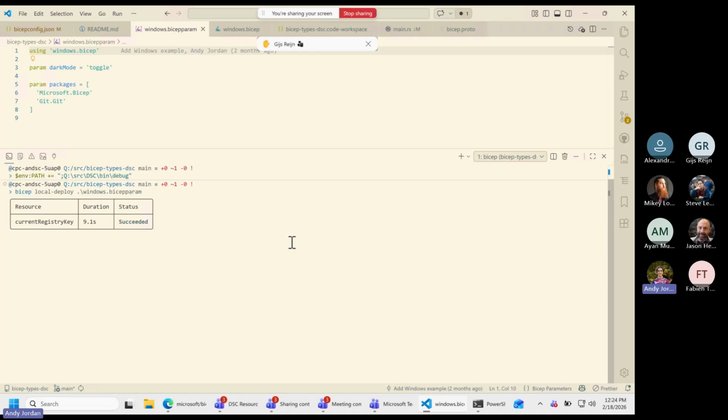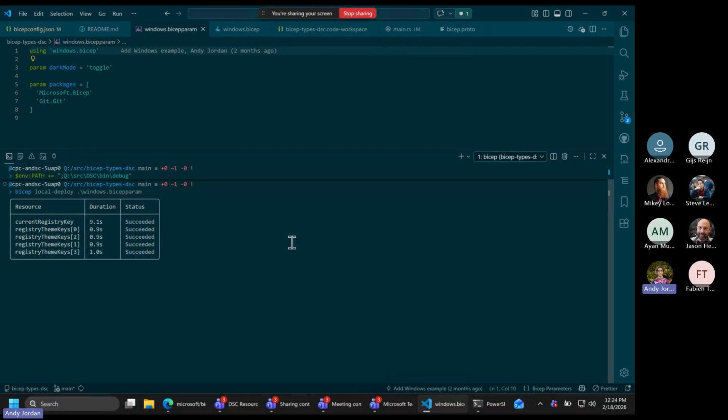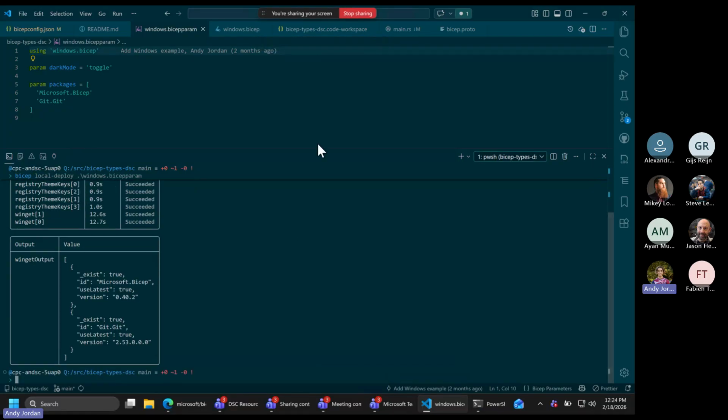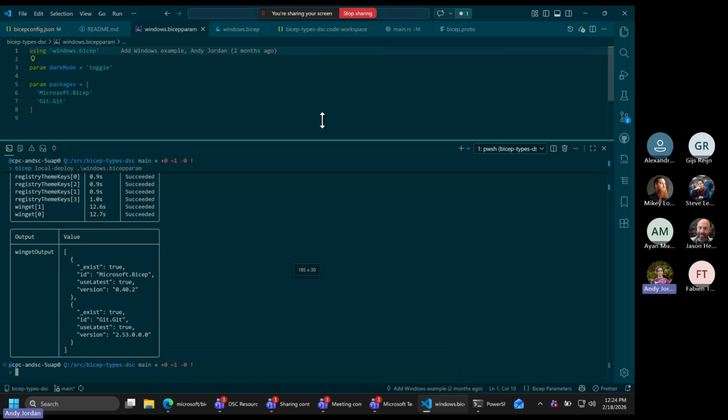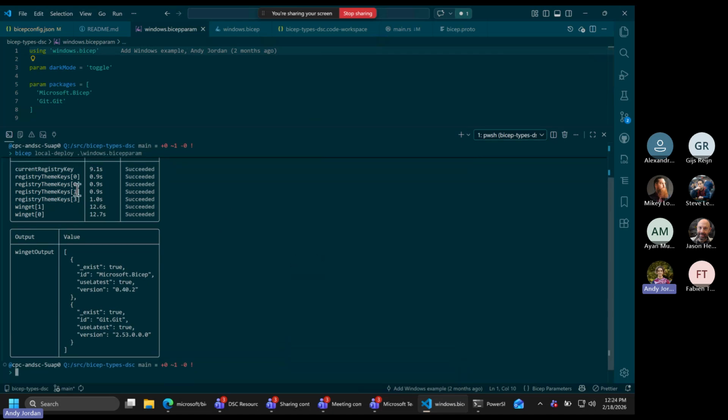We've got some orchestration happening. You can see the first thing it did was that current registry resource. It knew it needed to do that before doing the sets, got that value. And then once it did that, it could in parallel do all the sets on those registry keys and do the win-get resources. So there we go. I just flipped that bit on those registry resources. The only thing that DSC ever saw was executions against the DSC library of get and set, with full property bags, the name of the resource and the version of the resource.